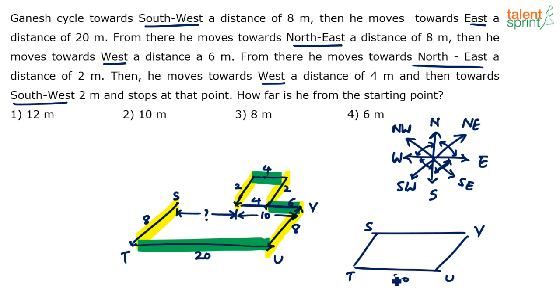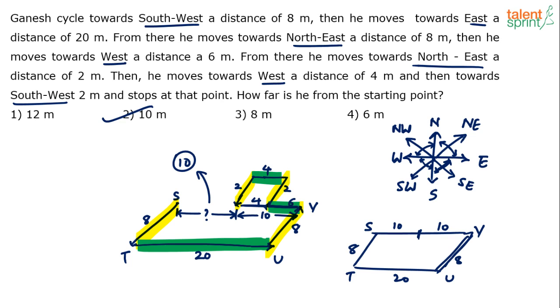So this is 20, this is 8, this is 8, and we know that up to this point it is 10. So obviously this one also has to be 10, because both will be equal. So this question mark here should be equal to 10 meters, which is option 2. All right. So the final answer to this question is option 2.